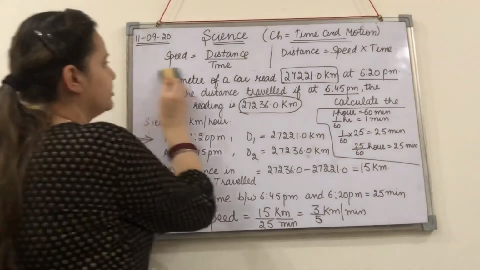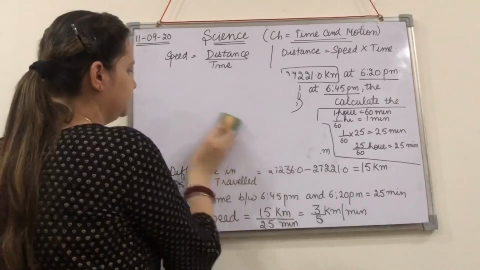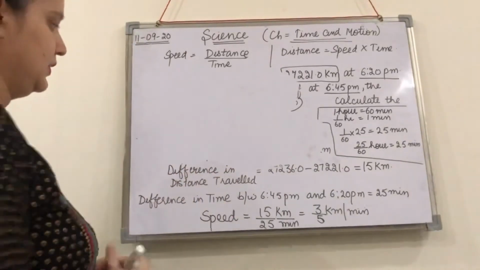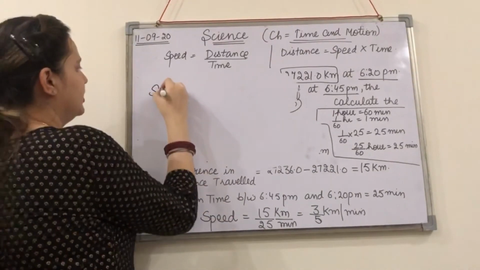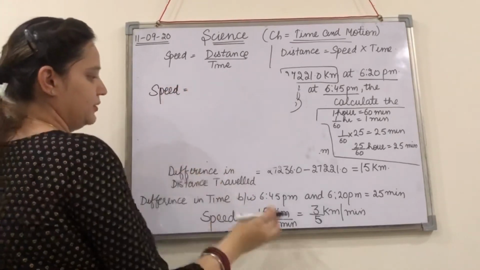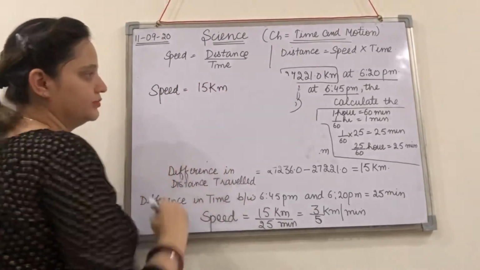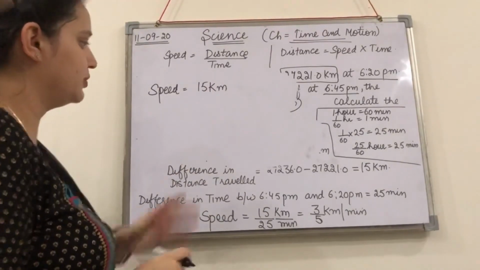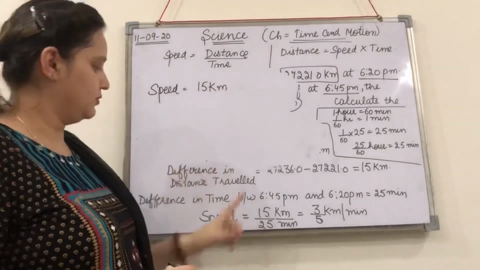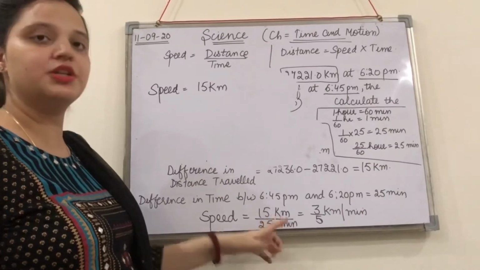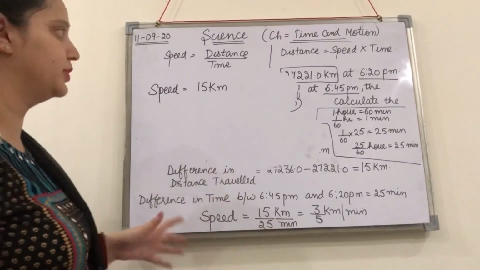Okay, now see. If we want to calculate the speed in kilometer per hour, this would be the same 15 kilometers, because the distance is given as 15 kilometers and we want kilometers.